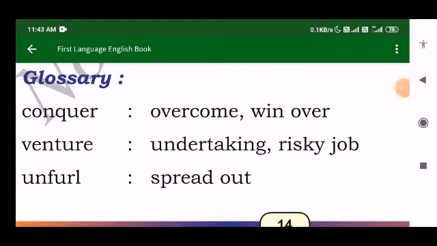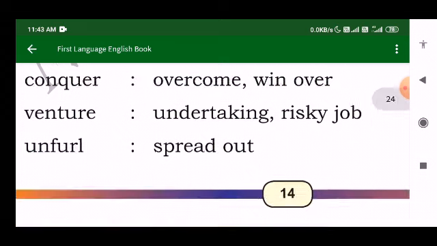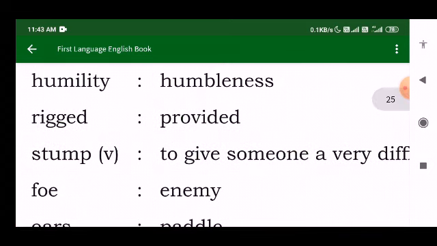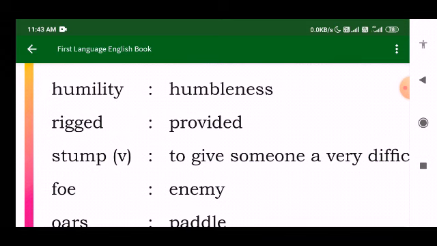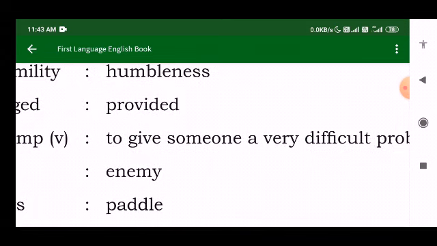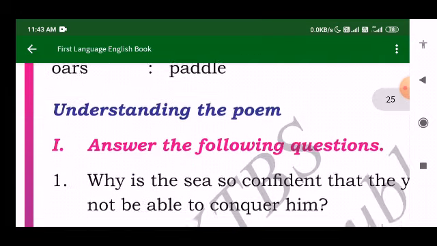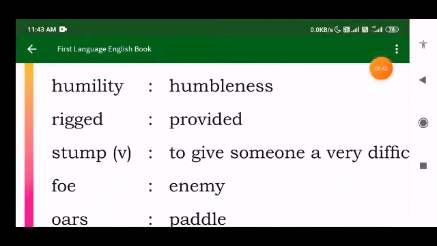Before going to the lesson, let's understand the difficult words here. Conquer: overcome, win over. Venture: undertaking, risky job. Unfurl: spread out. Humility: humbleness. Rigged: provided. Stump: to give someone a very difficult problem. Foe: enemy. Oars: paddle. Let's move to the poem.